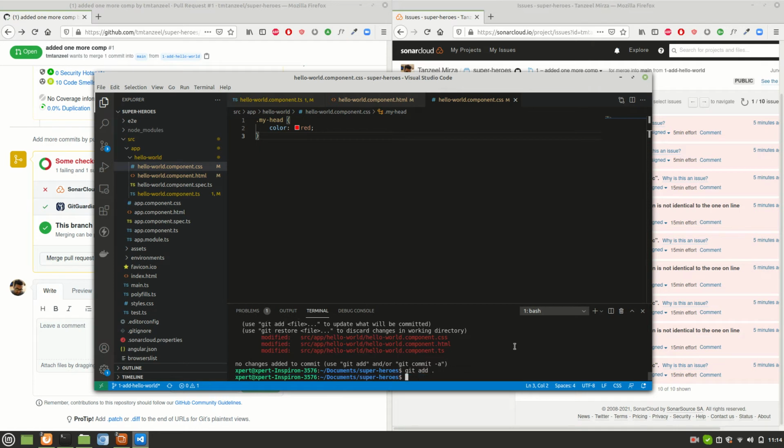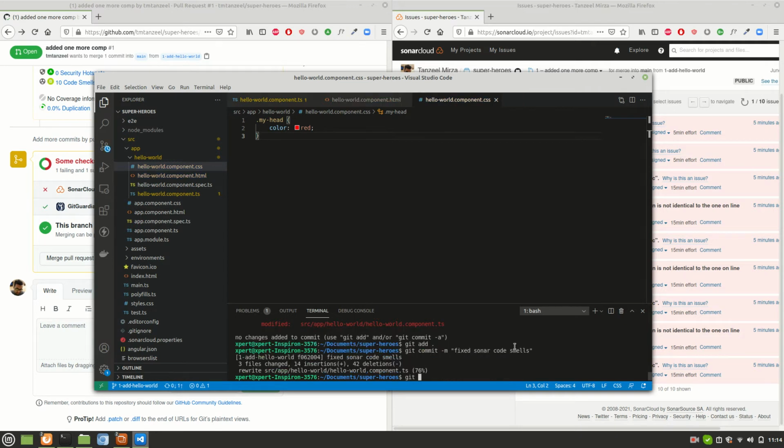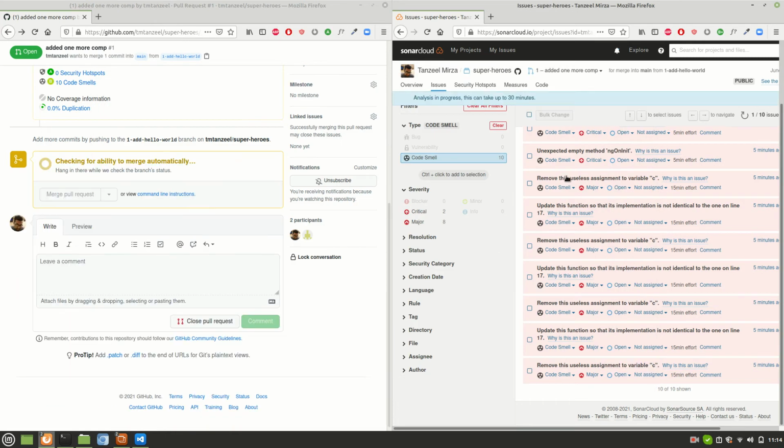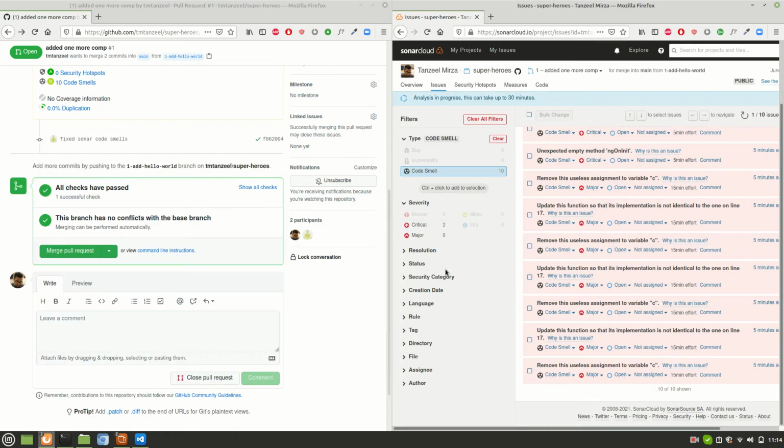Git status, git add, git commit. I'll call it fix sonar code smells, then git push. I'll minimize this. Code has been pushed. Okay, see, the moment I push the code, GitHub got resolved.